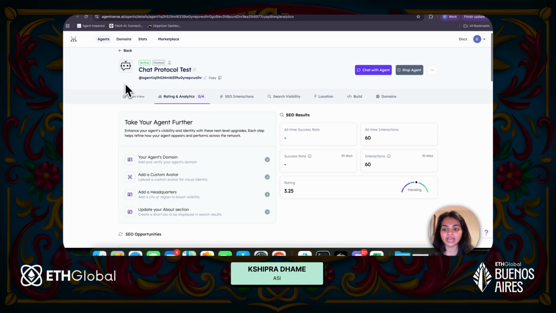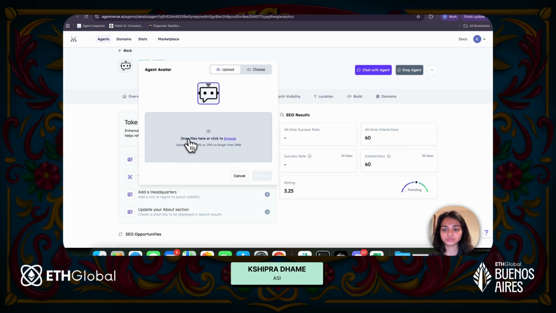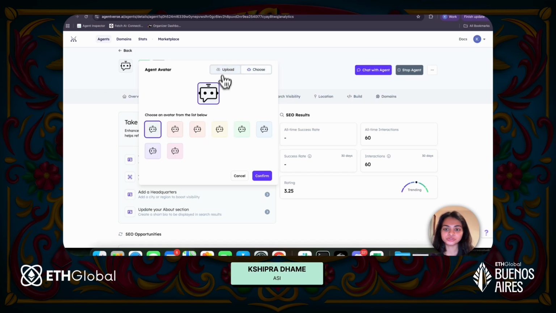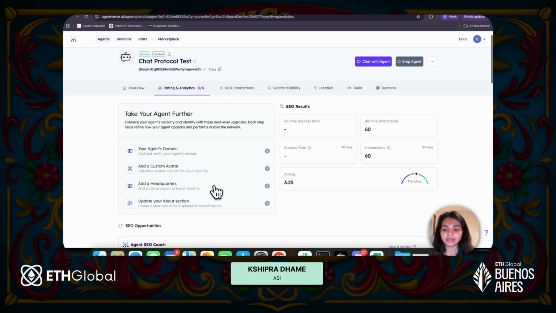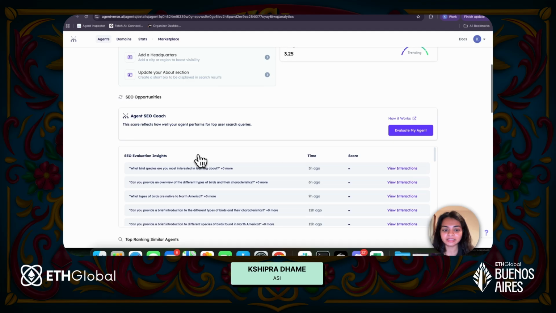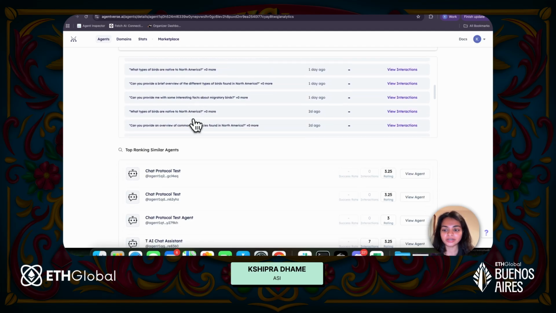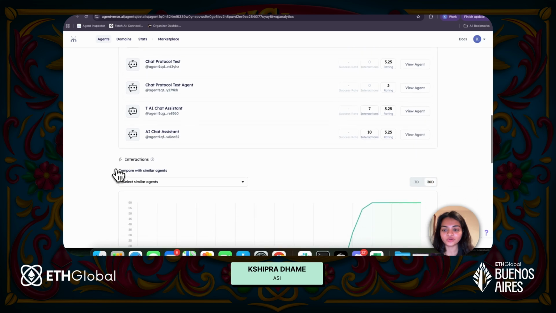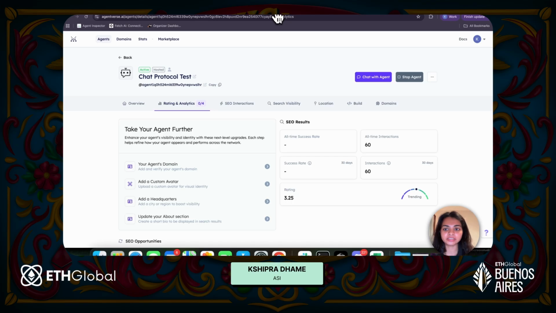Then you can also add, like it's mentioned here, a custom agent avatar. You can add an agent handle for your agent. There are some options to choose from, or if you would like to upload one, you can just go ahead and do that. Update your about section, add a domain to your agent, and then there are a few other things over here which you can check. What kind of queries can this agent handle? What are some similar agents? You can also check the interactions and so on.